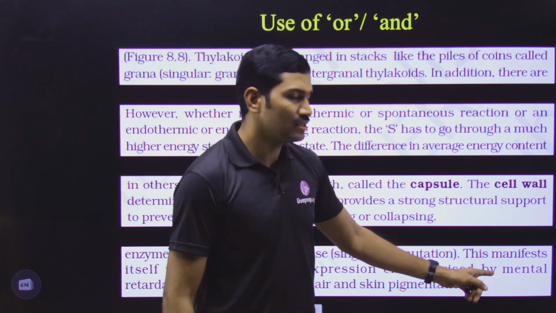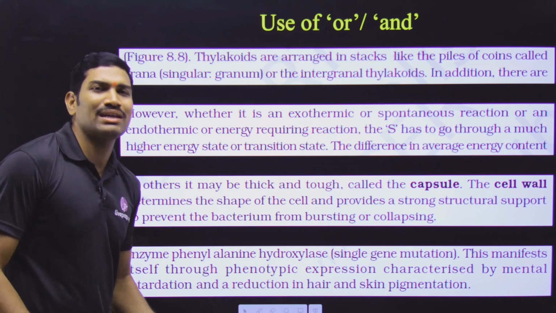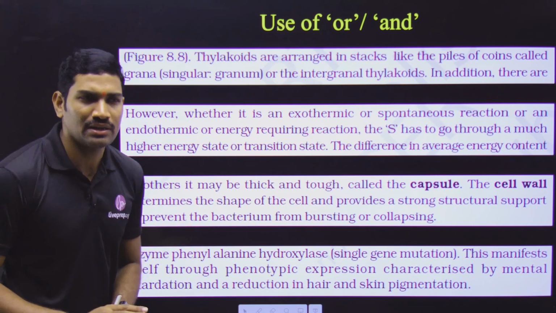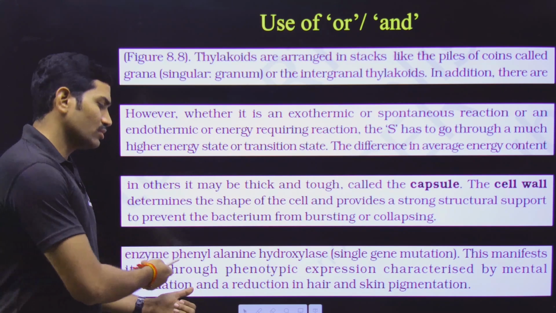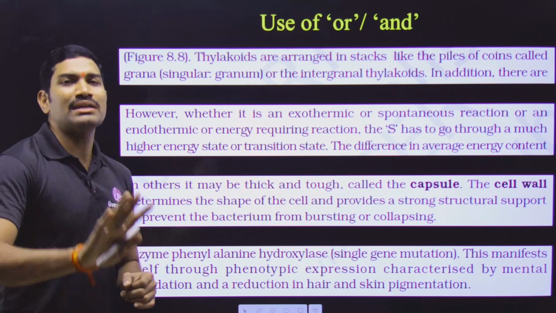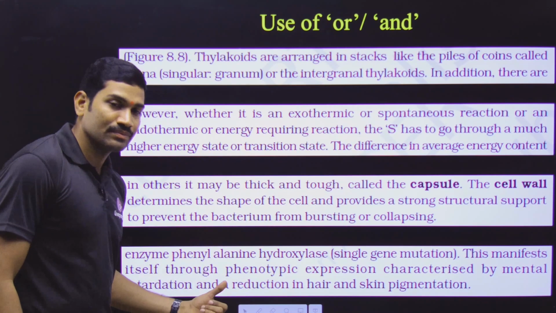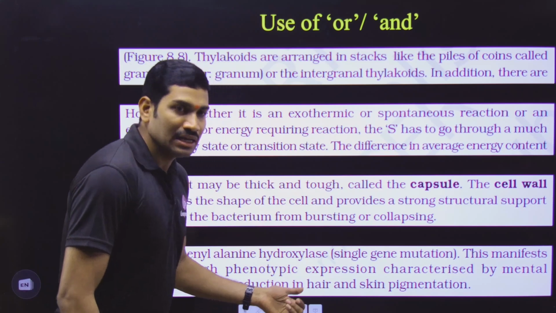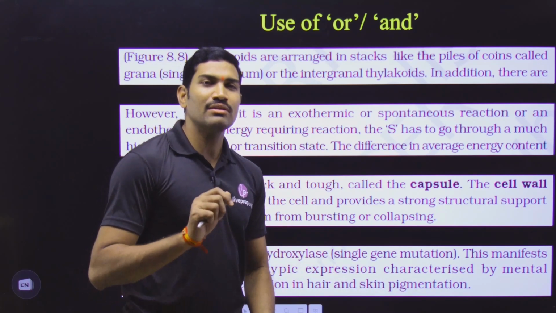What are the characters? One is mental retardation. Mental retardation means brain development is not happening properly, so their mental development is reduced. This is a direct sentence, no problem. That means in phenylketonuria we are observing mental retardation. And a reduction in hair and skin pigmentation. Now what is the meaning of this sentence?